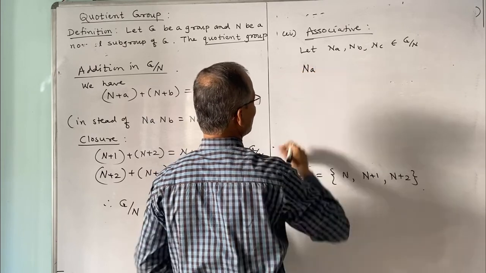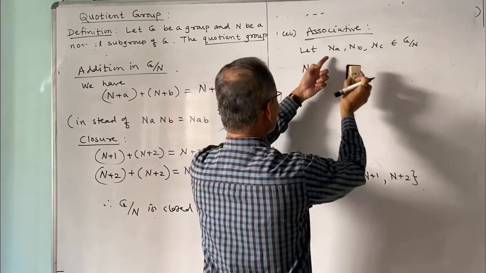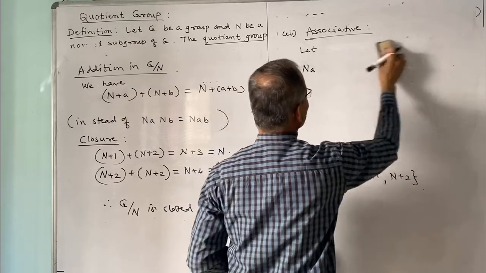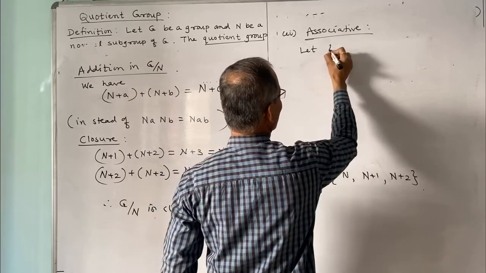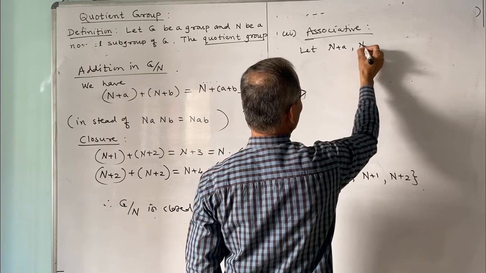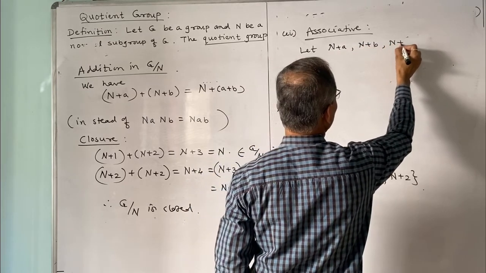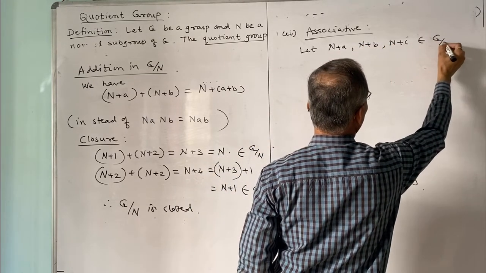Instead of Na, it is N plus a. N plus a, N plus b, N plus c belong to G by N.